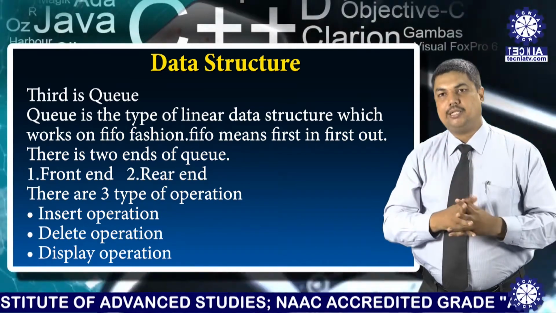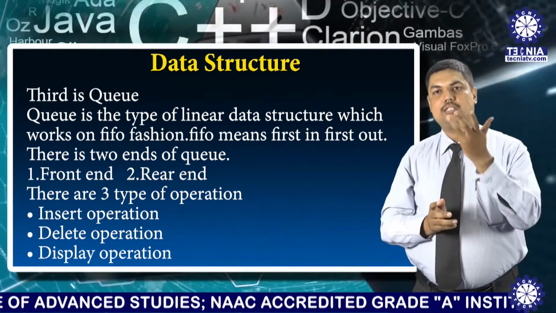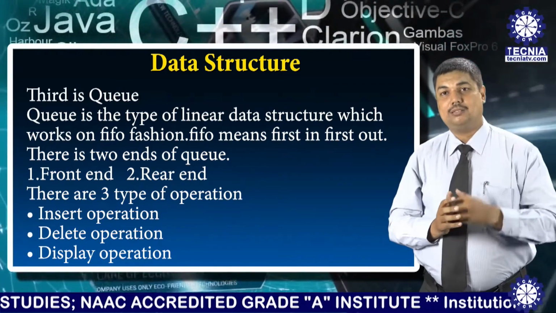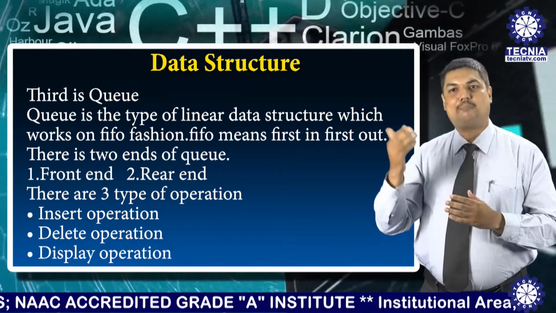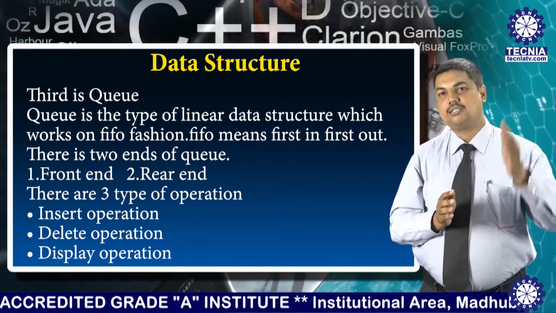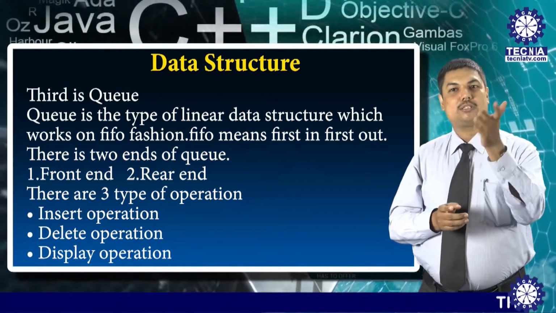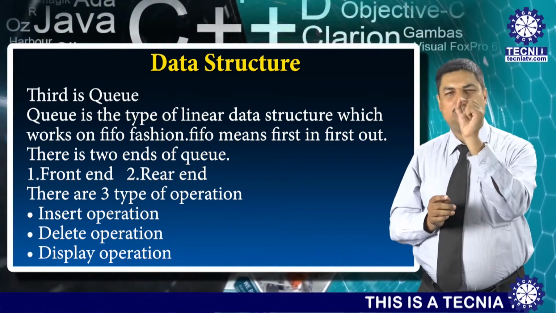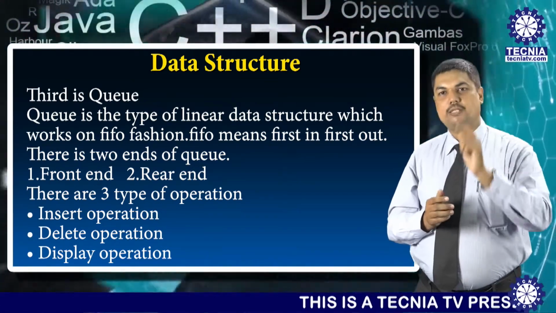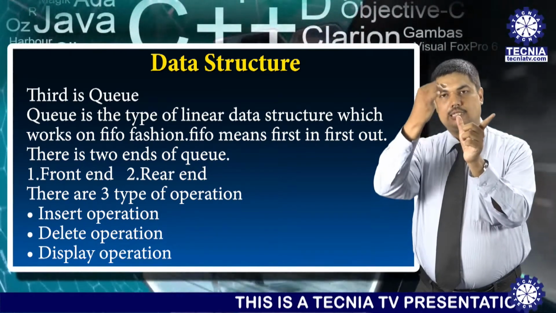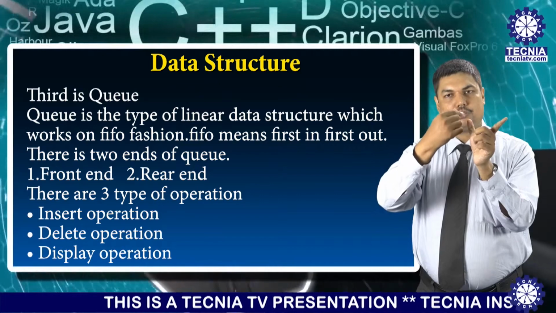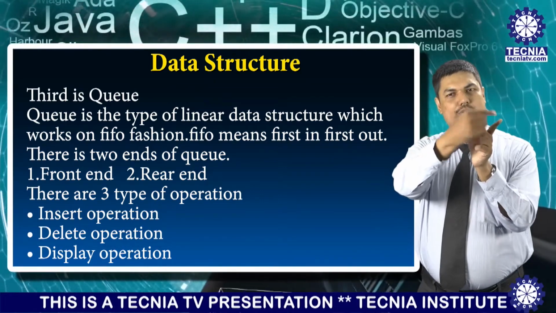You remember another type of queue, known as the circular queue. Why a circular queue when a queue is available? Another approach comes when some demerits are present. The queue has some demerits. What are the demerits of the queue? Let us specify here: this is your queue, this is your front end, this is your rear end.